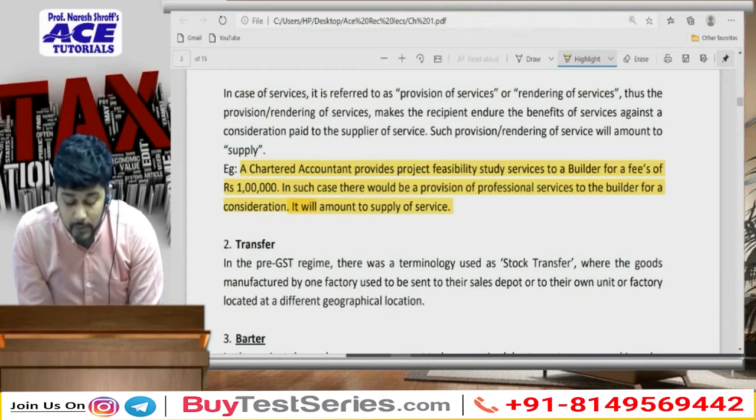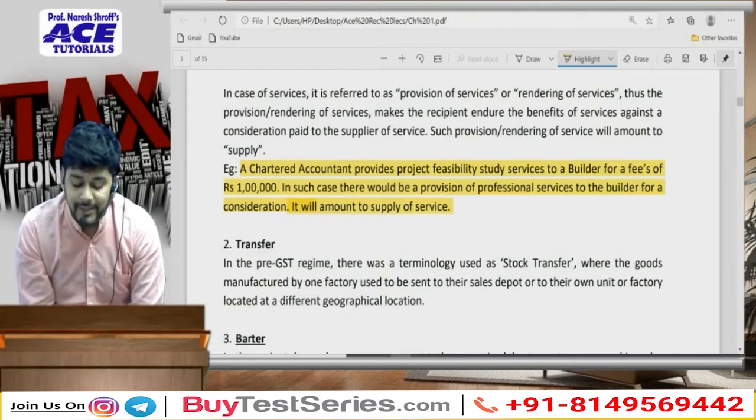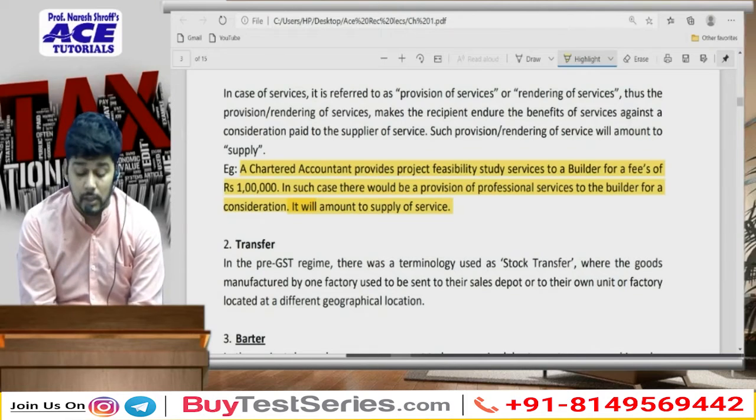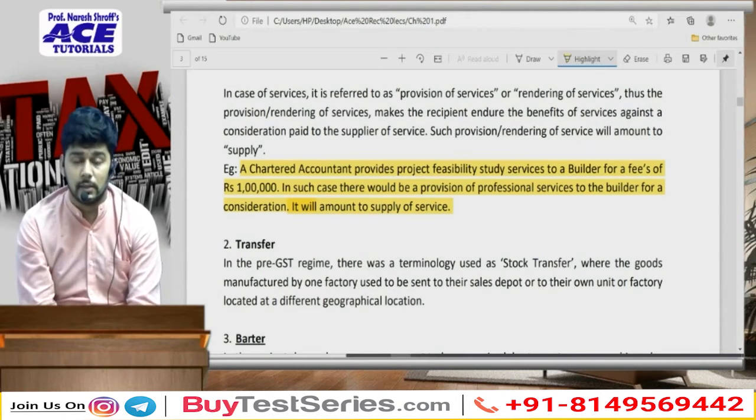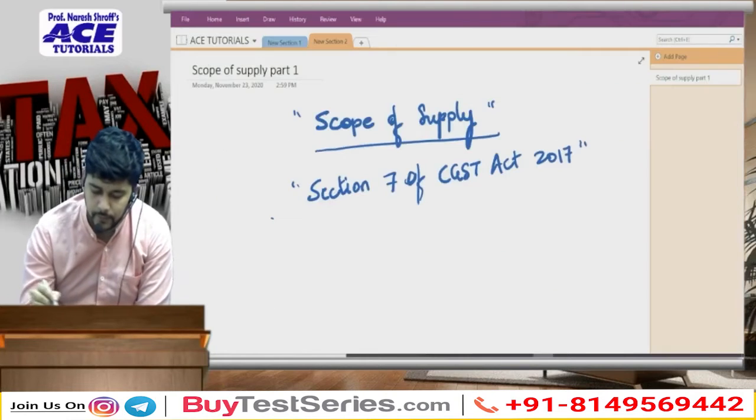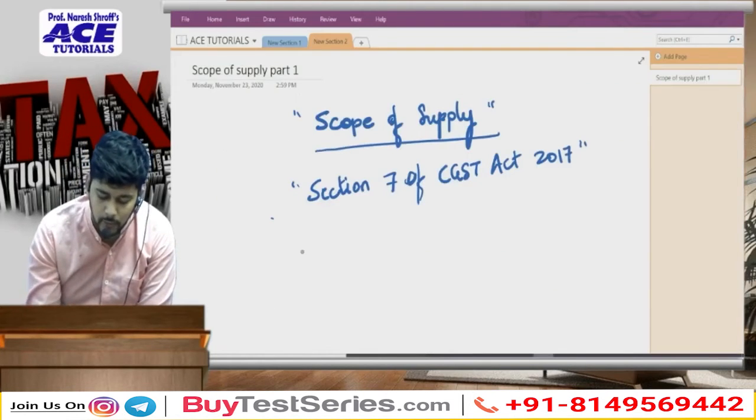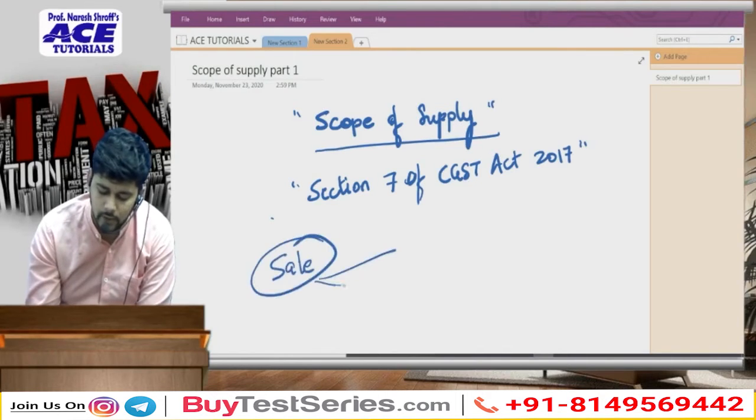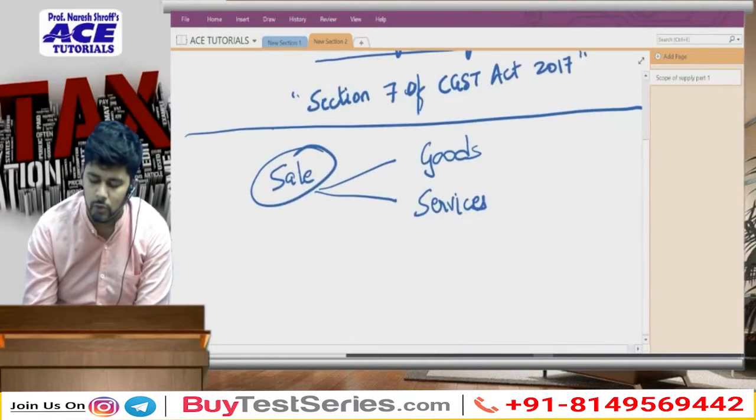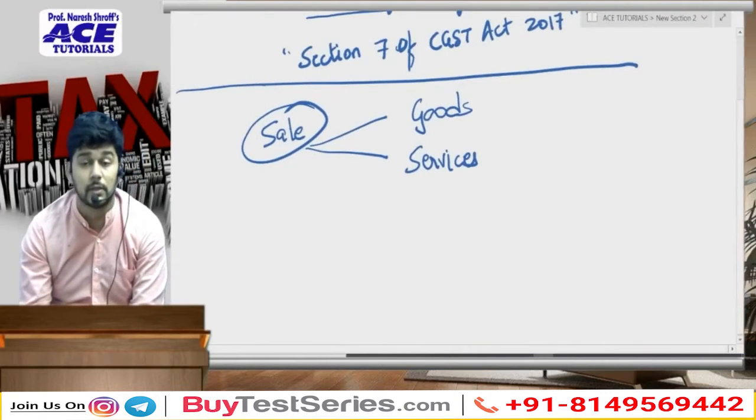For a fees of rupees 1 lakh. In such case, there would be a provision of professional service to a builder for consideration, and it will amount to supply of services. So now see, what is important for us to understand is when I'm talking about a sale, it can be with respect to goods as well as services.